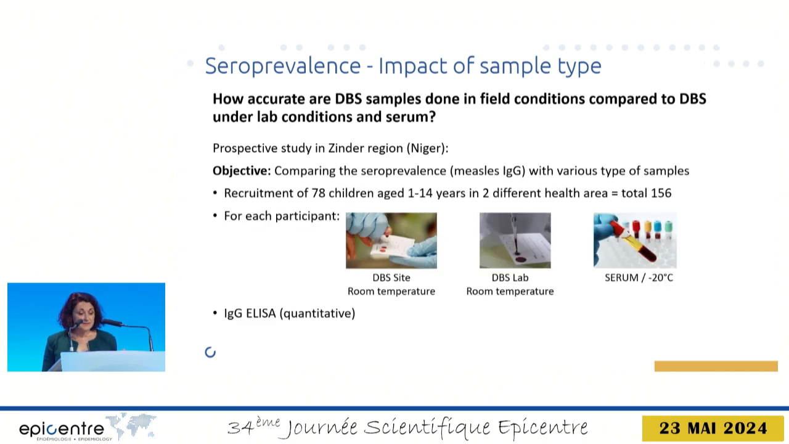We carried out a seroprevalence study in the Dender region in Niger, and we collected different samples among a subset of 156 children: one DBS obtained at home and stored at room temperature, one DBS performed in the laboratory from a whole blood tube, and one serum sample stored at -20 degrees. We performed quantitative ELISA on these three samples in the same conditions.